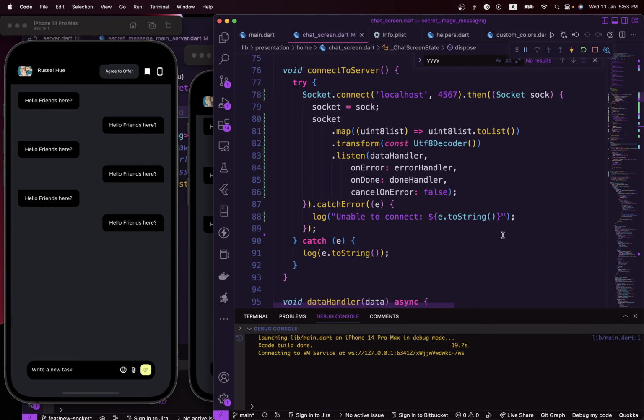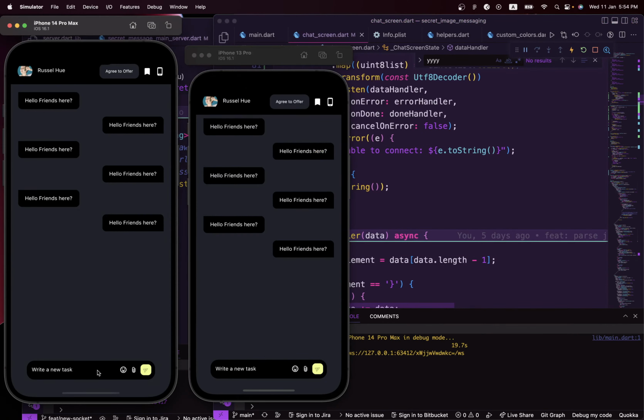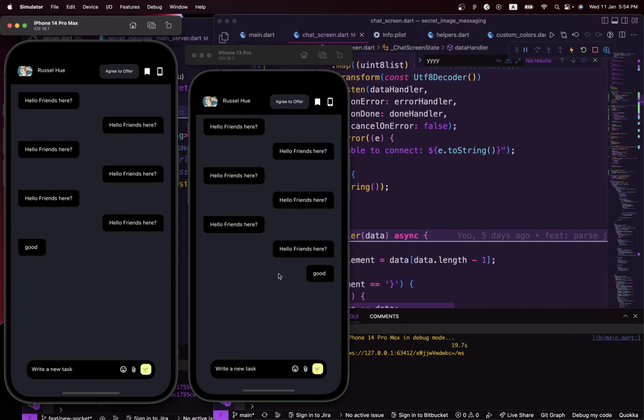Okay, once we have both of them running, let's go ahead and test the stuff we just created and see if we have any errors or if we are successful. So go ahead and open this up, send a normal message, and you can see this receive the message.